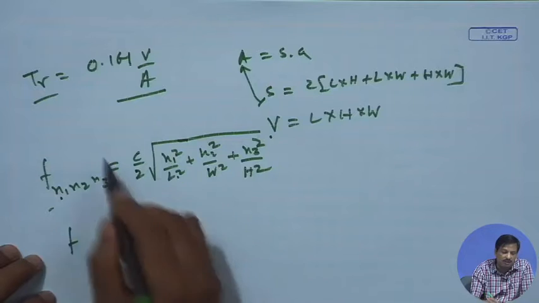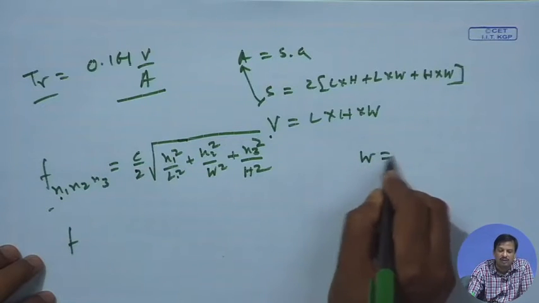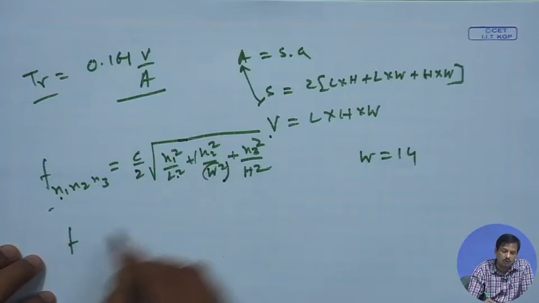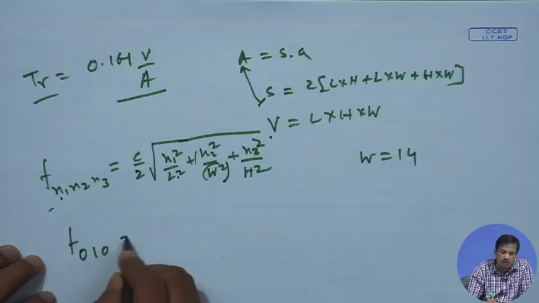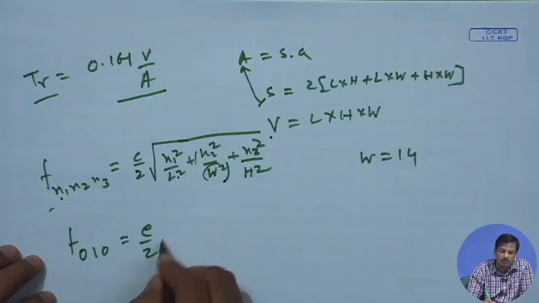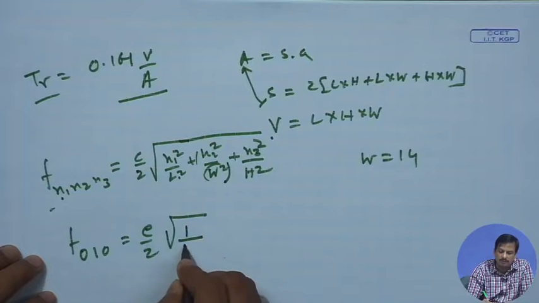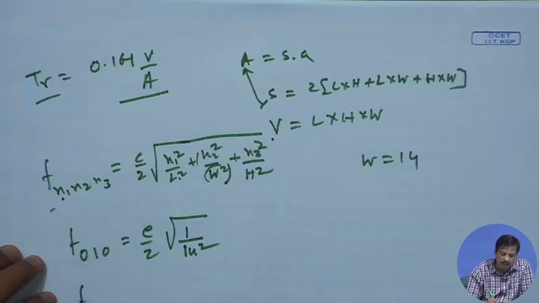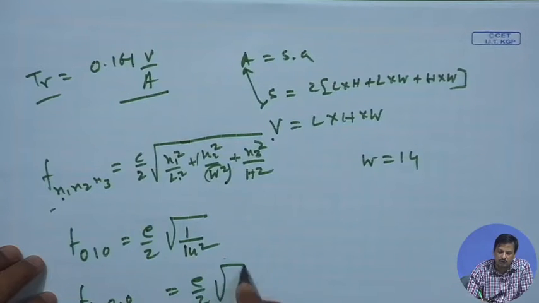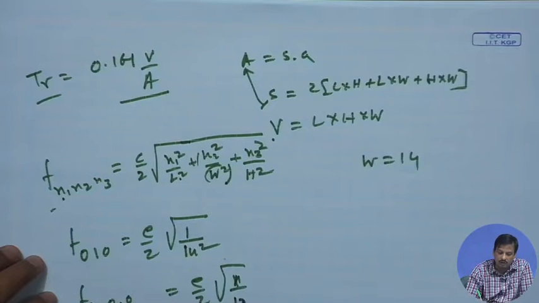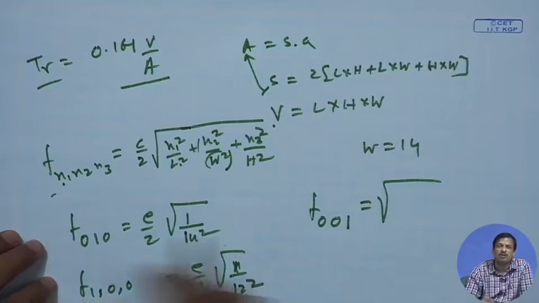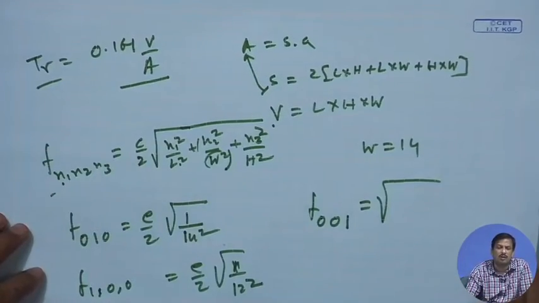So, let us see, what is the width? Width is maximum, width is 14. So, if this width is large, then this parameter will be low. So, I can say f010 will be the lowest frequency, that is c by 2 root over of (1 by 14) square. Then the next highest, when the height comes in, f100, that is c by 2 root over of (1 by 12) square. Then f001 is root over of that things. So, now that way you can calculate the lowest 5 standing wave frequencies.